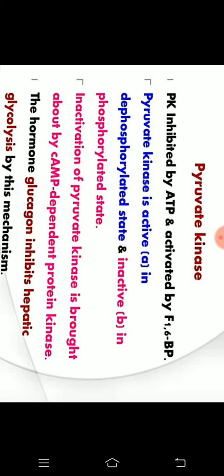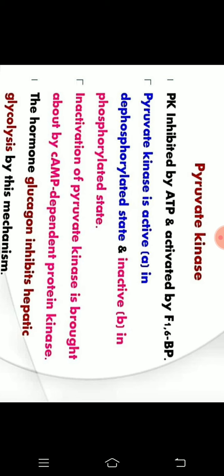What are the activators of this PK enzyme? Fructose 1,6-bisphosphate is an activator, and the inhibitor is ATP, by feedback inhibition mechanism. Its products are ATP and pyruvate. So one of its products, ATP, will inhibit this enzyme, and the activator is fructose 1,6-bisphosphate.